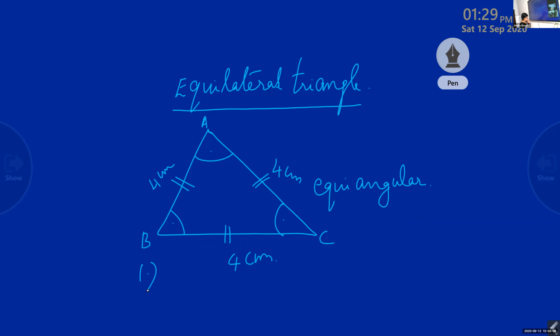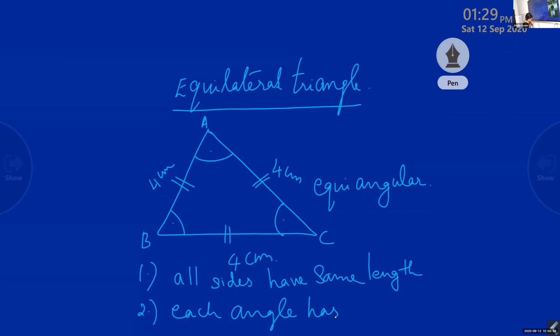First one, all sides have the same length. Write down in your notebook. All sides have the same length. Then second one, each angle has measure 60 degree. Each angle has measure 60 degree. Write down this, all of you. Equilateral triangle.